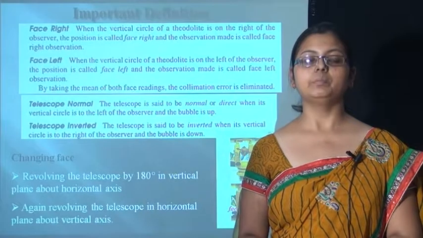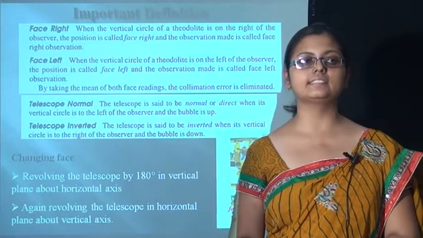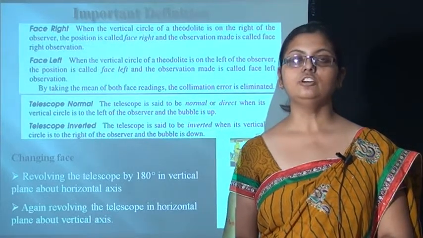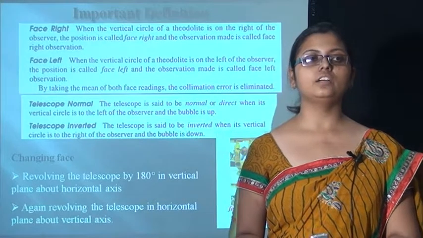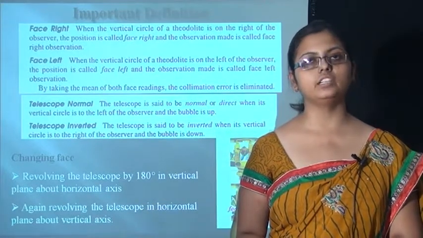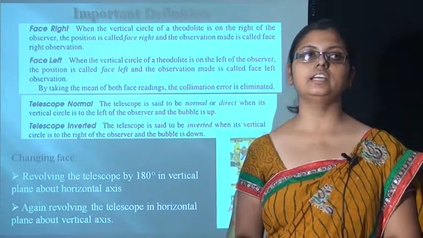Revolving the telescope by 180 degrees in the vertical plane about the horizontal axis is known as changing face of the telescope. Again revolving the telescope in a horizontal plane about the vertical axis. These both are known as changing face of the telescope.